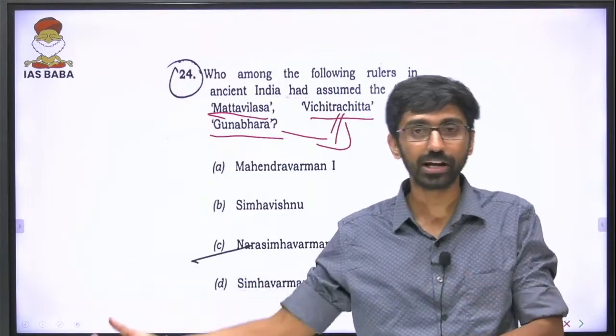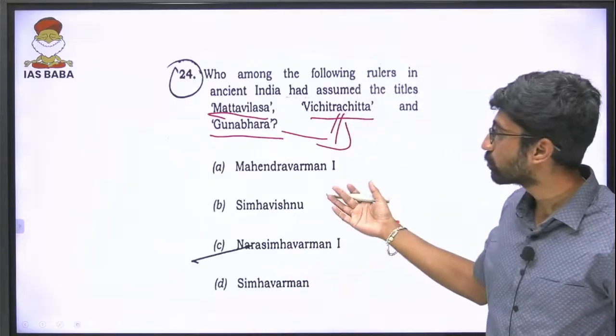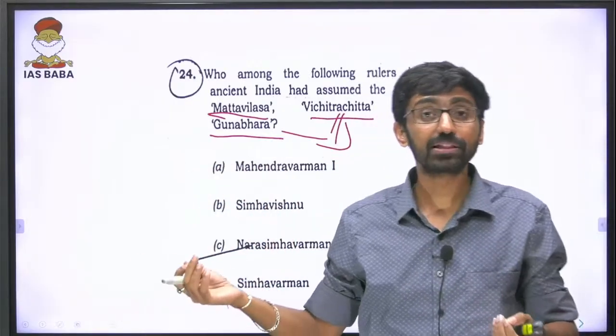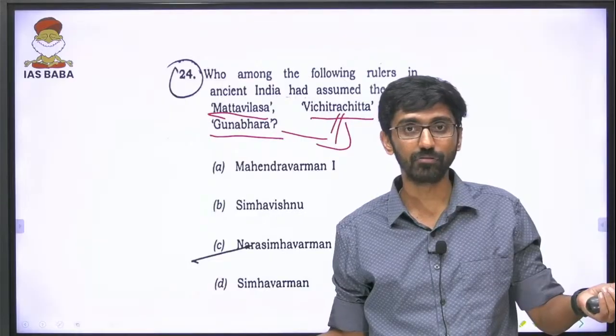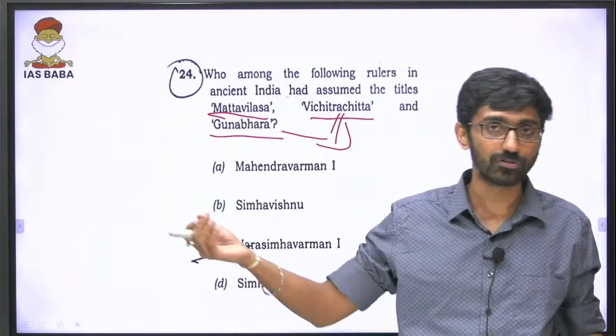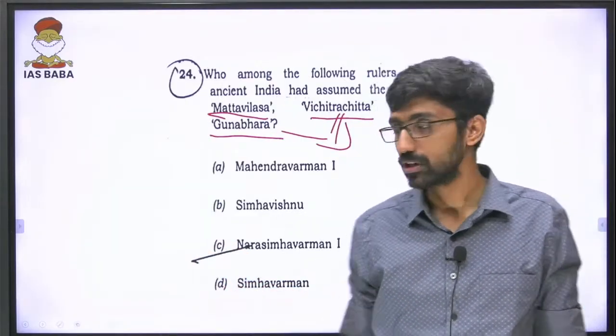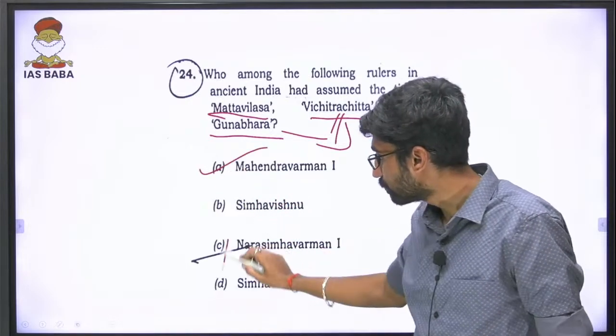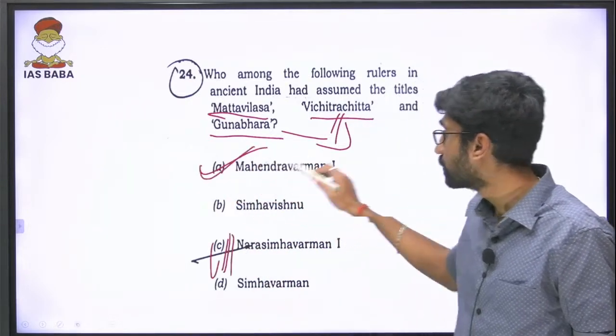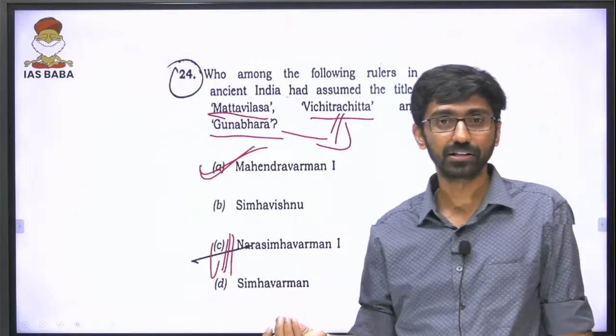Now there is a new trend, they are starting with that, but to answer this question that book would have been enough. Matta Vilasa Prahasana, we discussed that in our prelims exclusive program as well as in our foundation classes. So the answer should be Mahendravarman, not Narasimhavarman. Don't worry about this one. Answer is Mahendravarman, that is the Pallava king.